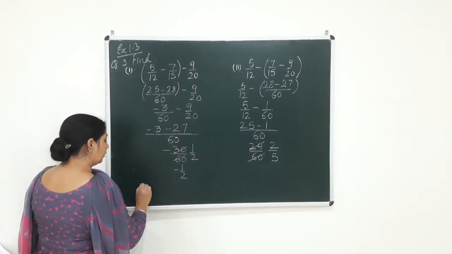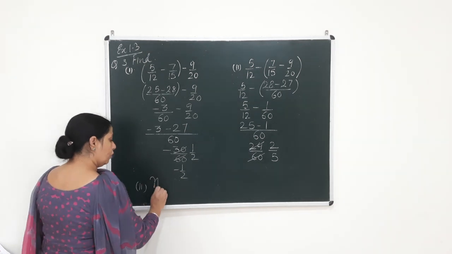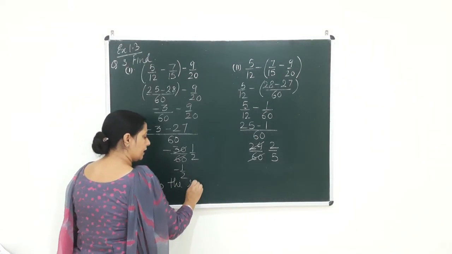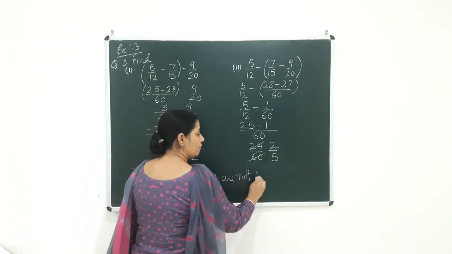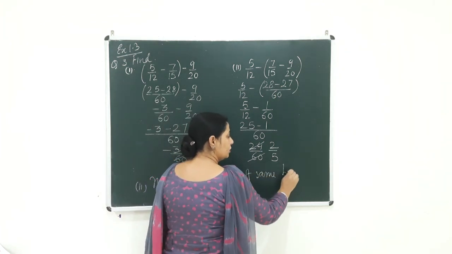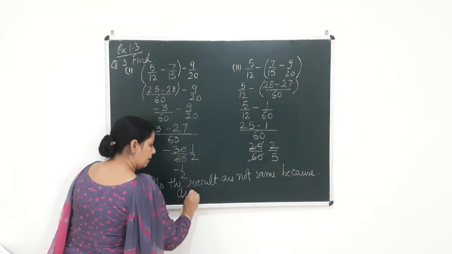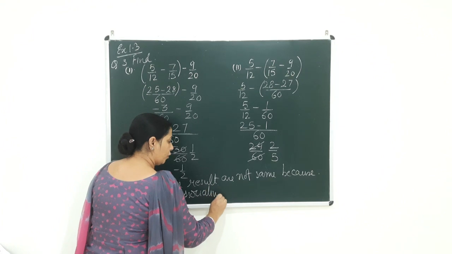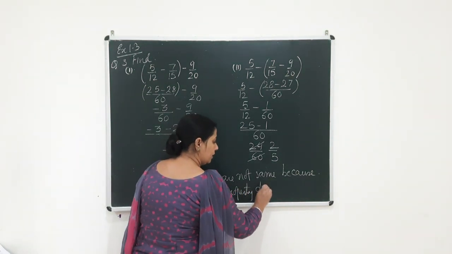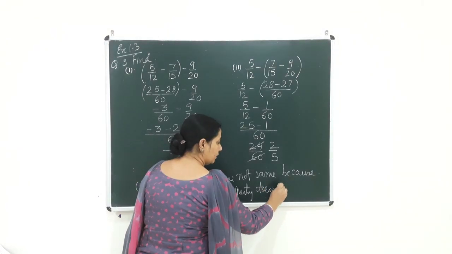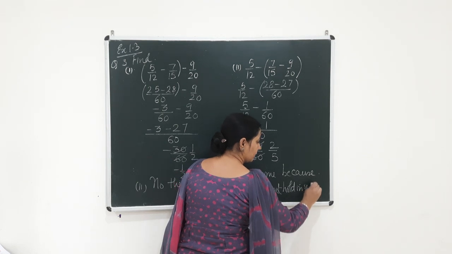So the next part of the question says, are the two results same? No, the results are not same. Why? Because associative property does not hold in subtraction.